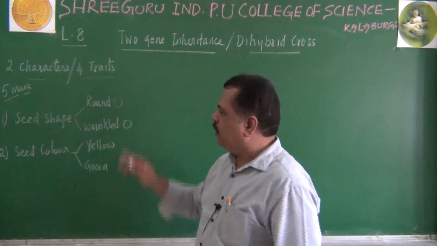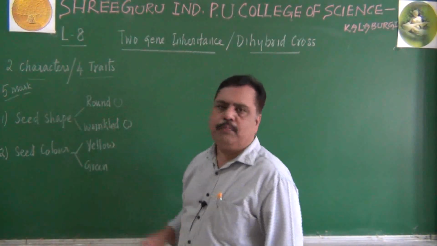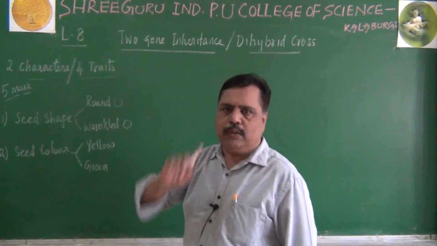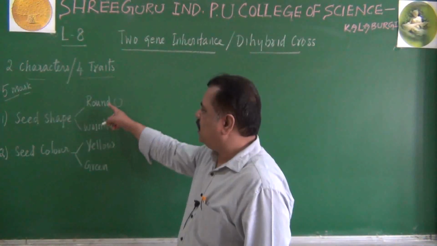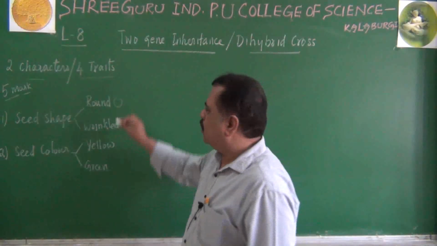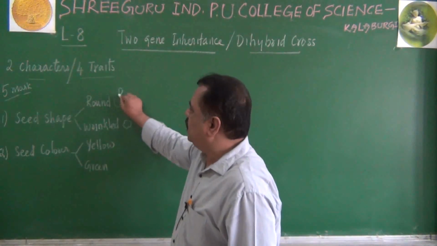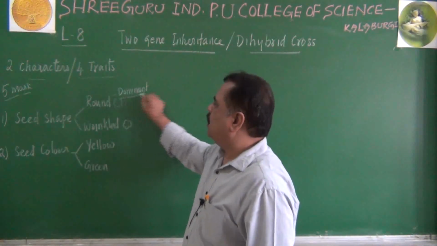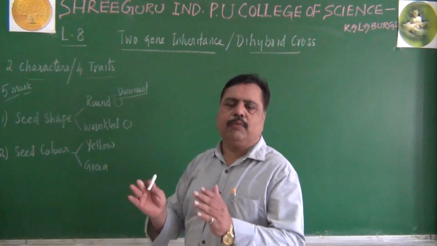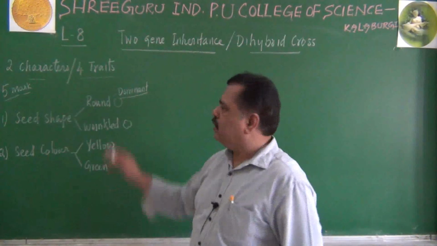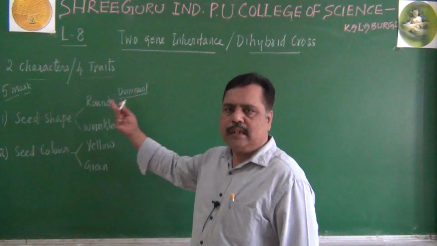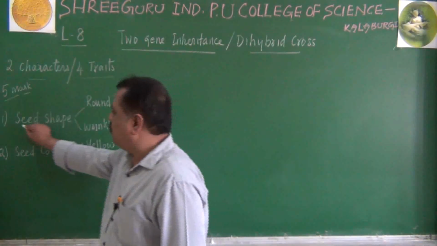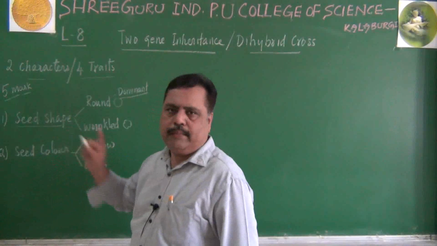Remember this point. When Mendel did the monohybrid cross among these traits, monohybrid cross meaning only one character, when Mendel crossed round and wrinkled, round was found to be dominant. In the first generation, only round appeared. A 3:1 ratio appeared in the second generation in the monohybrid cross with reference to seed shape only.